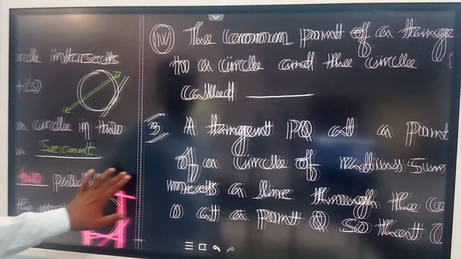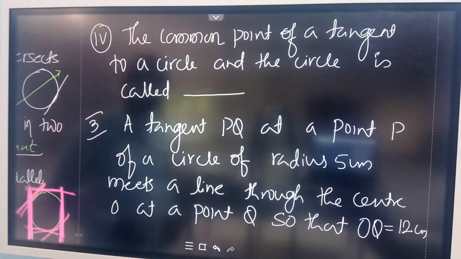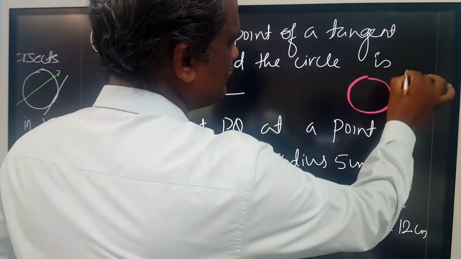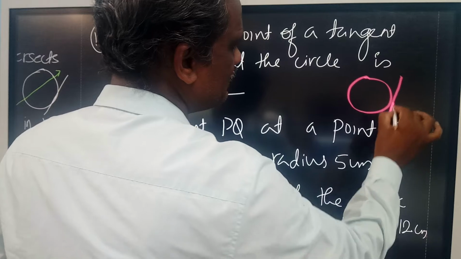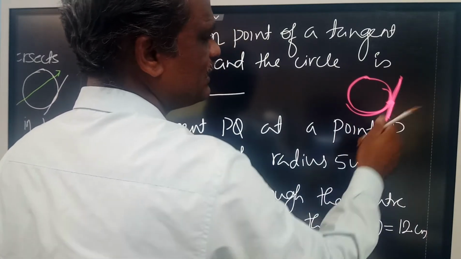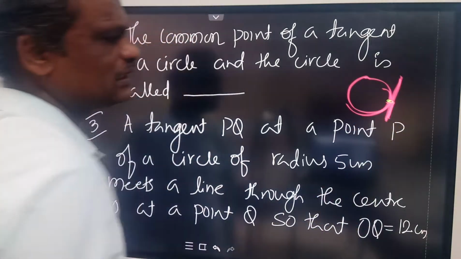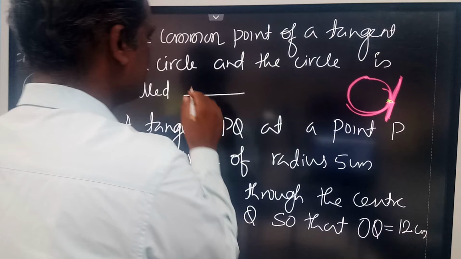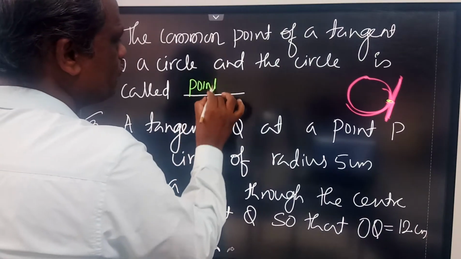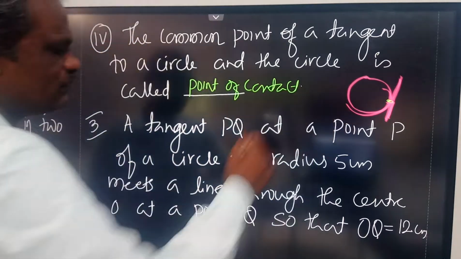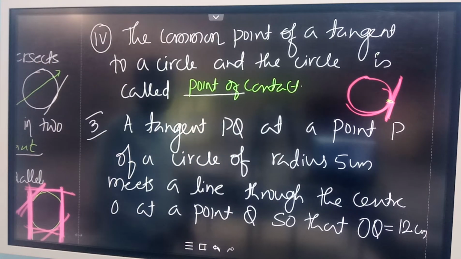So now, the fourth one: the common point of a tangent to a circle and the circle is called. Here is a circle, and a tangent. This is a common point to the tangent and also to the circle. What is this point called as? Point of contact. Yes, your answer is point of contact. This is the point which is common to the circle as well as to the tangent.